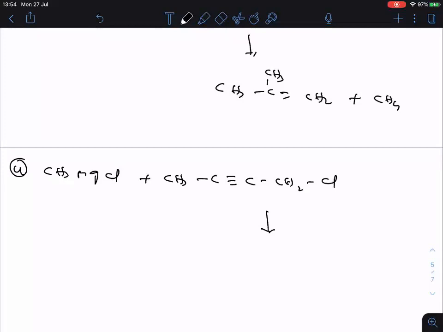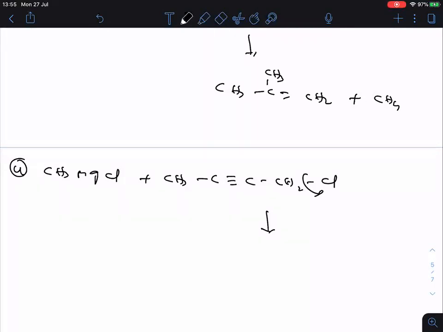Now tell me, what is the product formed here?